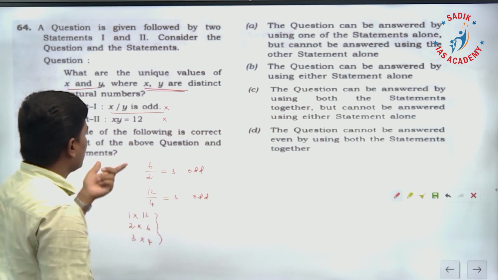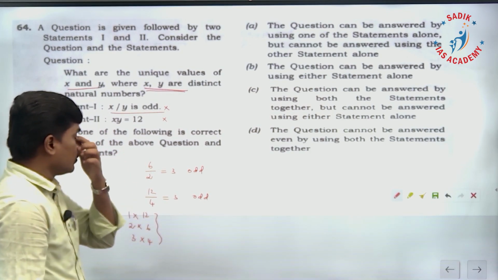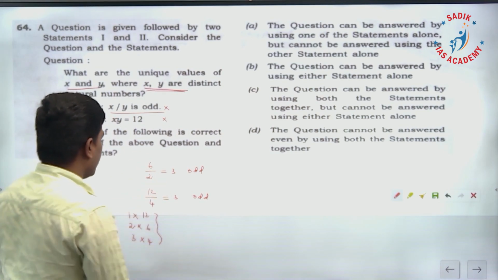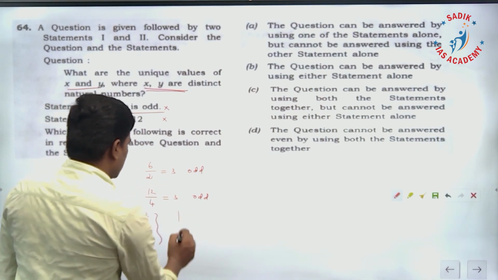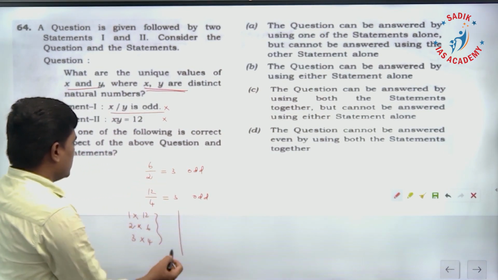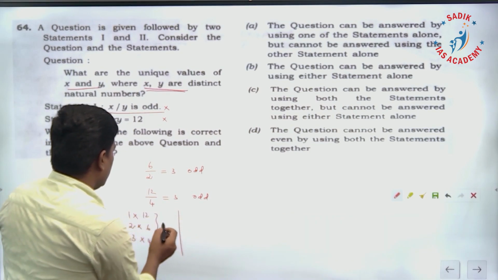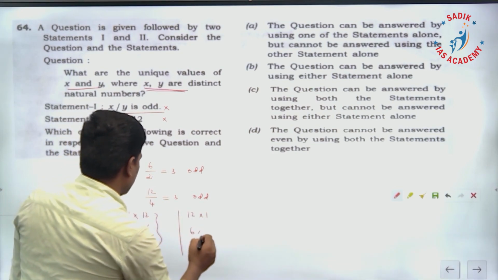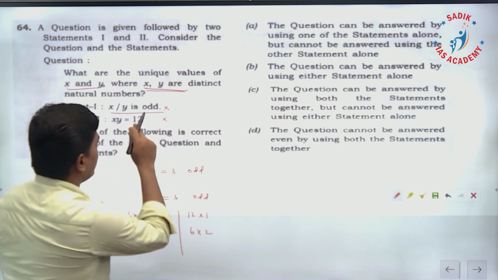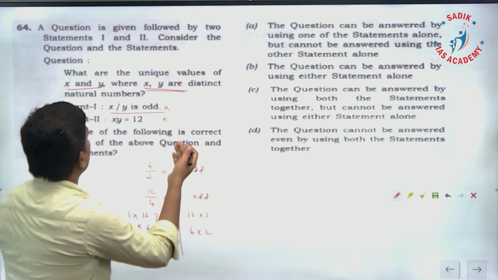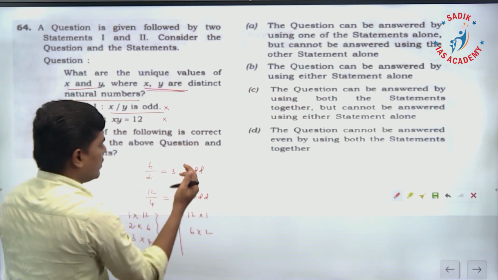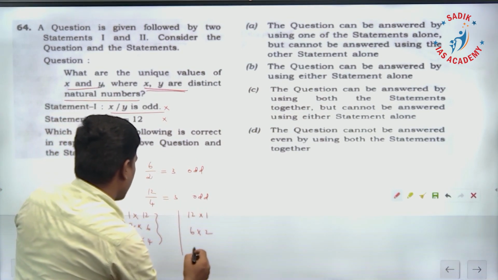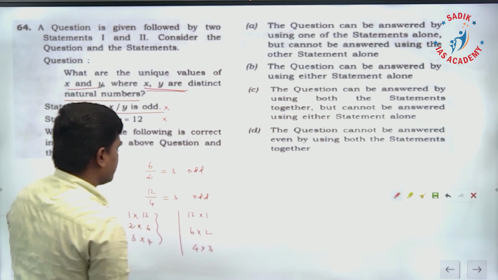So, the multiplication of two numbers should be 12, and the division is an odd number. Suppose I take the pairs 12 into 1, 6 into 2, because we have to divide and the division is an odd number. Natural numbers only, x and y are natural numbers. And 4 into 3.